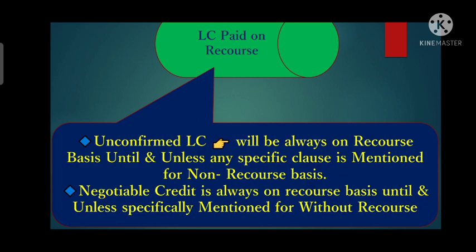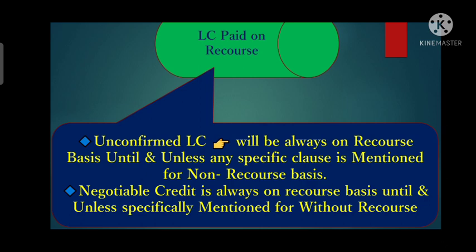Please make a note of this. Whenever the negotiable credit or unconfirmed LC is paid, it will be paid on a recourse basis until and unless the credit specifies a specific type of recourse, whether a recourse basis or a non-recourse basis.